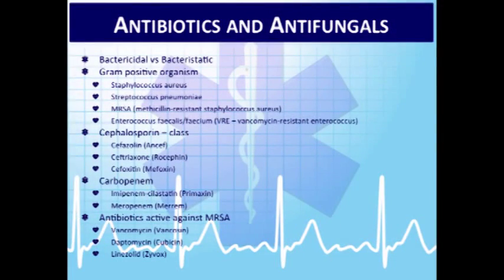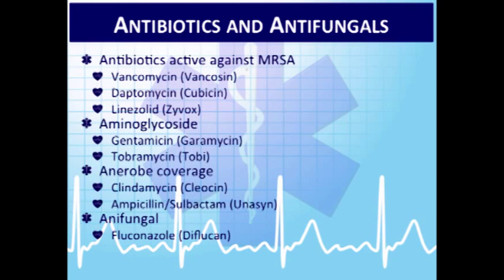The last antibiotics are for MRSA, or methicillin-resistant Staph aureus: vancomycin, daptomycin, and linezolid. There are also other ones out there.